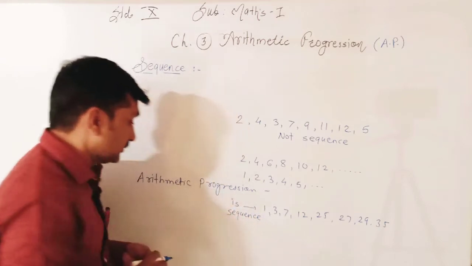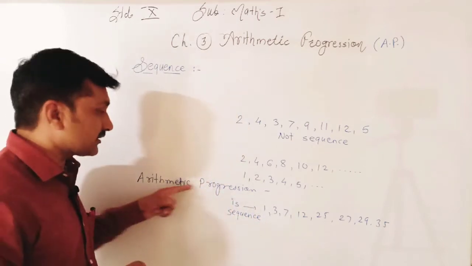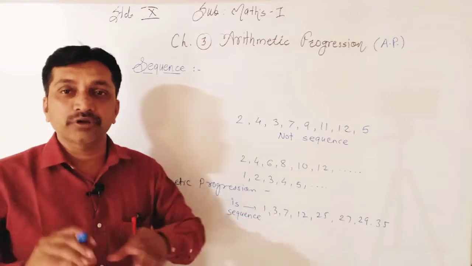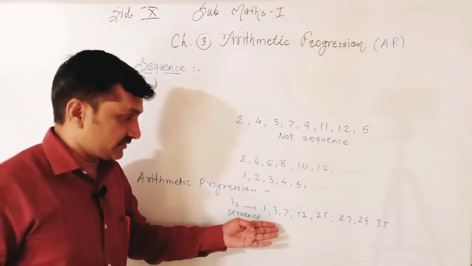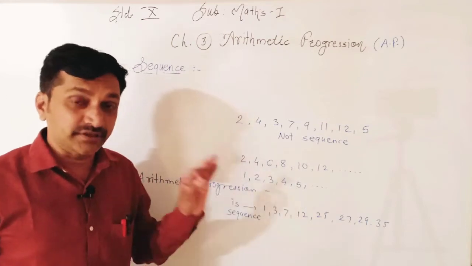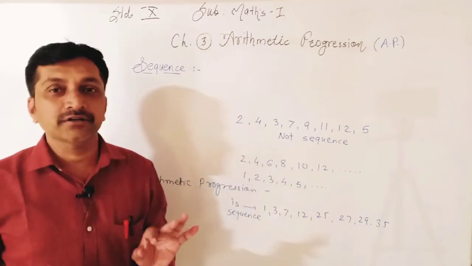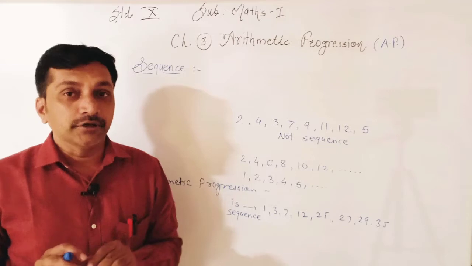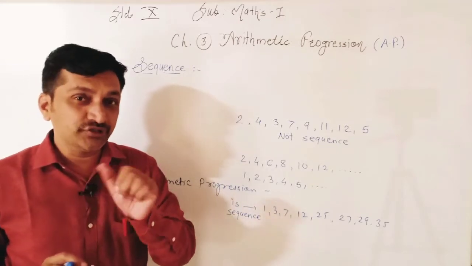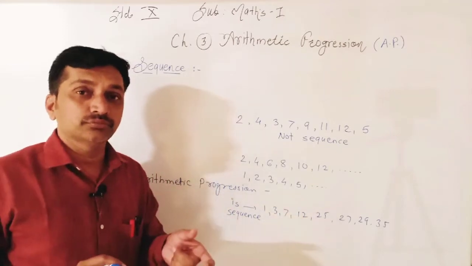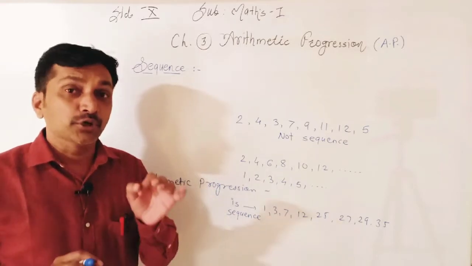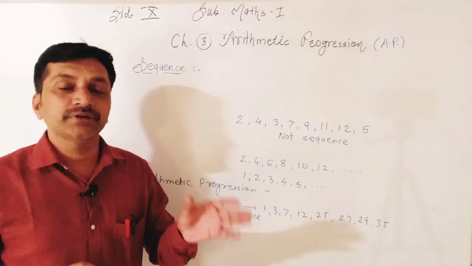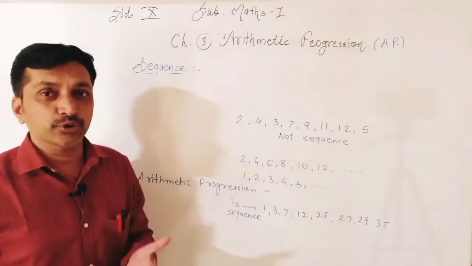But the question is, is this sequence an arithmetic progression? Now the definition and condition are changed. Yes, it is a sequence, but is it an arithmetic progression? For that, the condition is that the difference between consecutive terms should be constant. Consecutive terms means what?